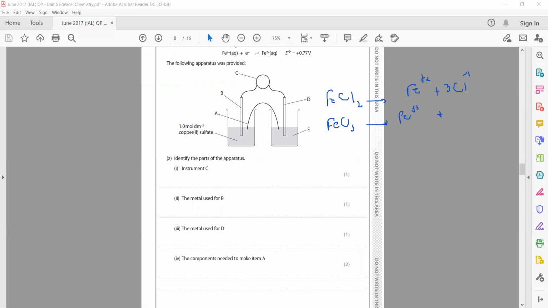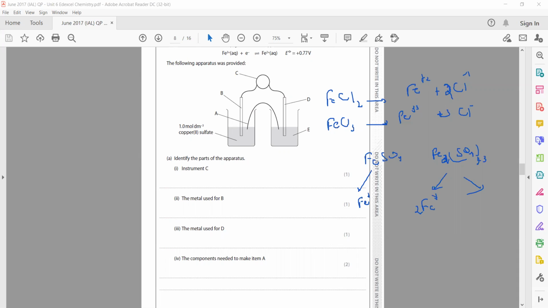But for example, if you write that we took a mixture of iron 2 sulfate and iron 3 sulfate, here 1 mole of iron 3 sulfate will give 2 moles of iron ion, and here 1 mole of iron 2 sulfate will give 1 mole.